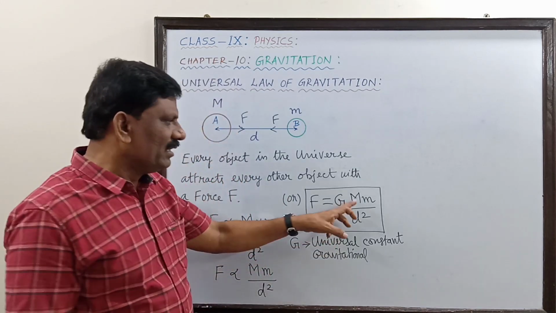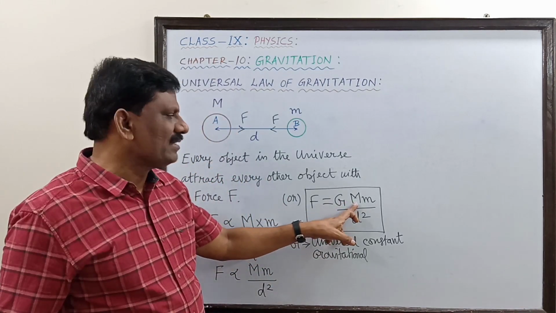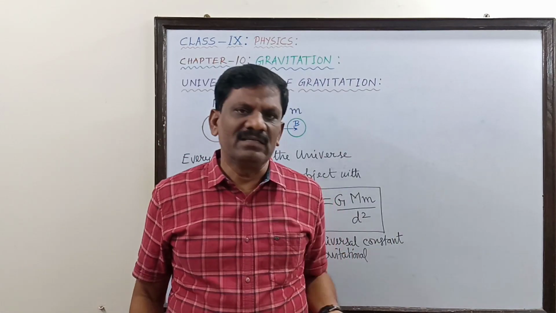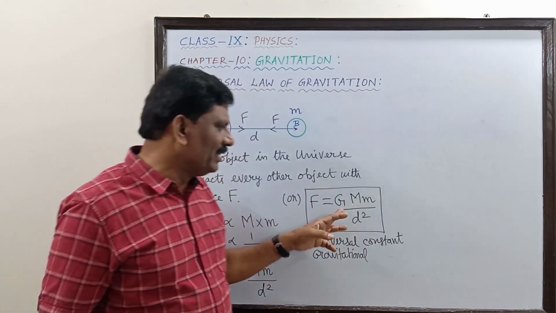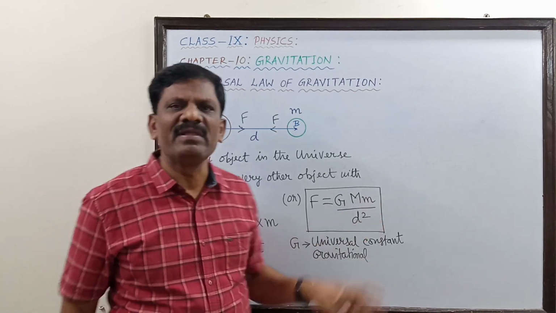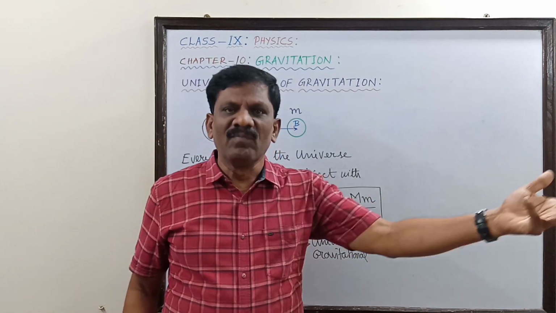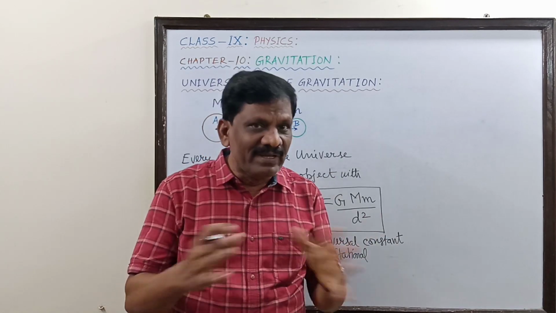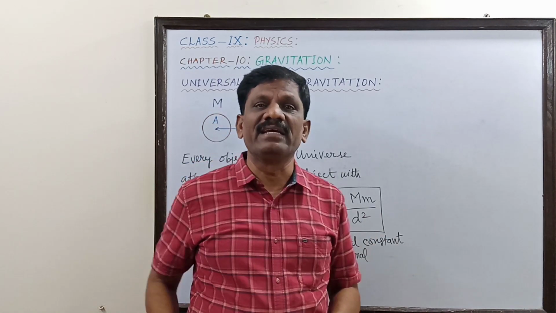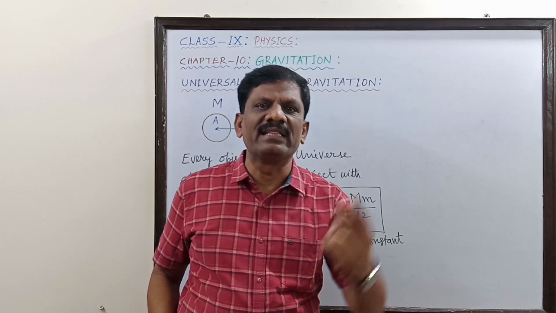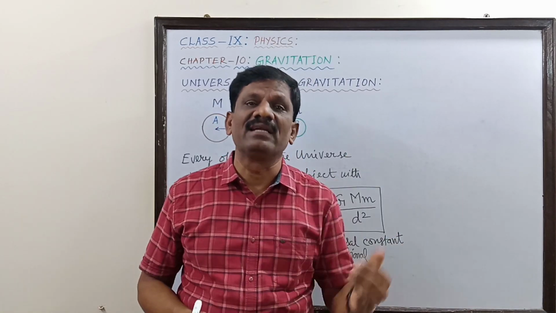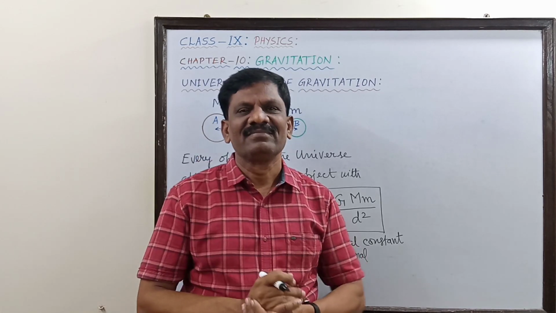Because capital M may be the mass of a proton and small m the mass of an electron, or M may be the mass of the sun and small m the mass of the earth or moon or any other star. Capital M and small m may vary, but the value of G is the same for any two small particles like the electron, the proton and the neutron, or very huge masses like the sun and the earth.